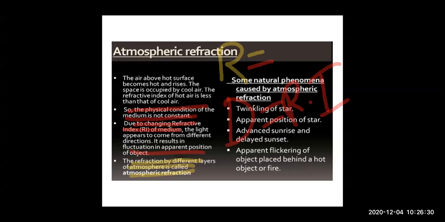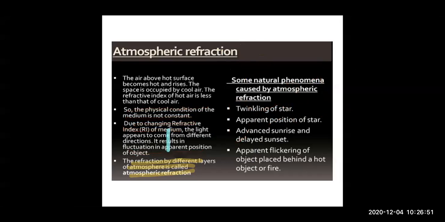Whatever is present in the sky, we get their apparent position only. We do not get their real position, right? It may be a star, a planet, the sun, any object in the sky. Right, children? So this is your atmospheric refraction.